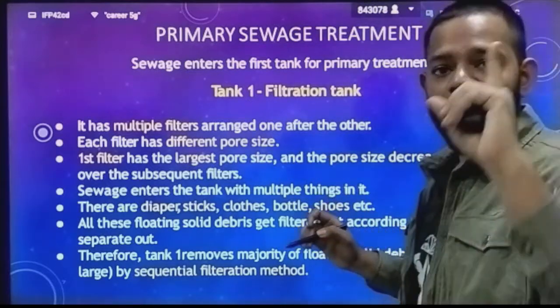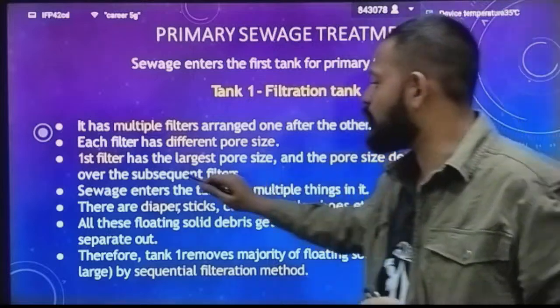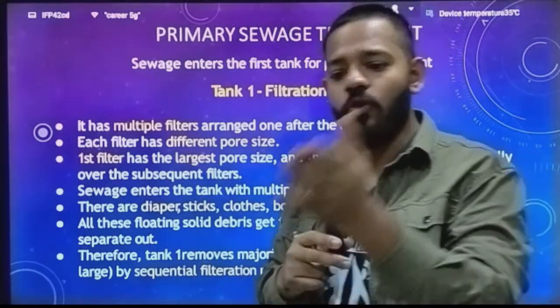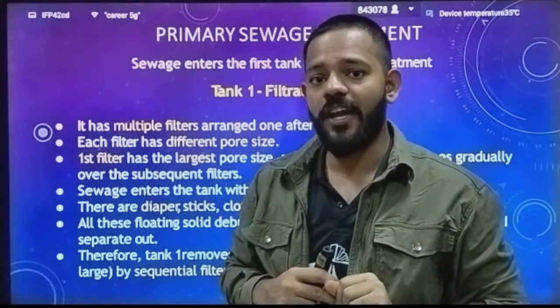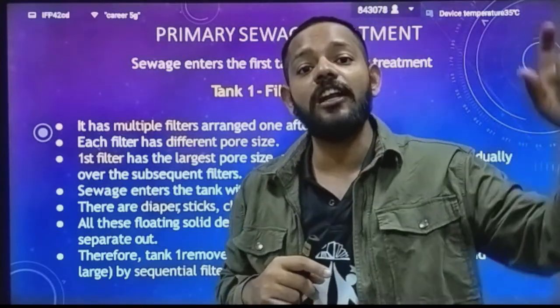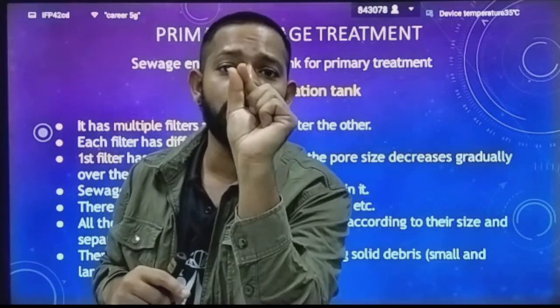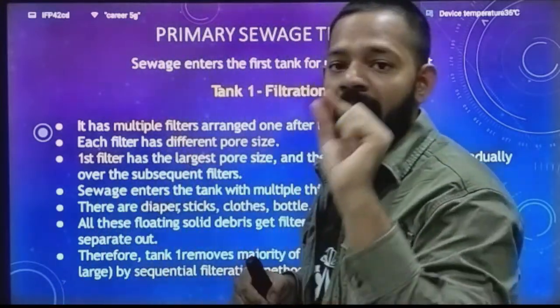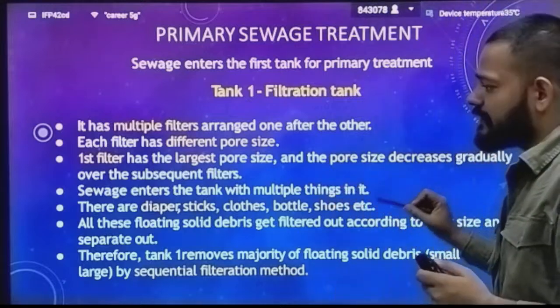Okay, as I said, the first one is the largest one, and the pore size decreases gradually over the subsequent filters. If this is a filter tank having 10 filters, the first filter has the largest holes, while the 10th one has very minute holes. Okay, minute filters. So sewage enters the tank with multiple things in it.